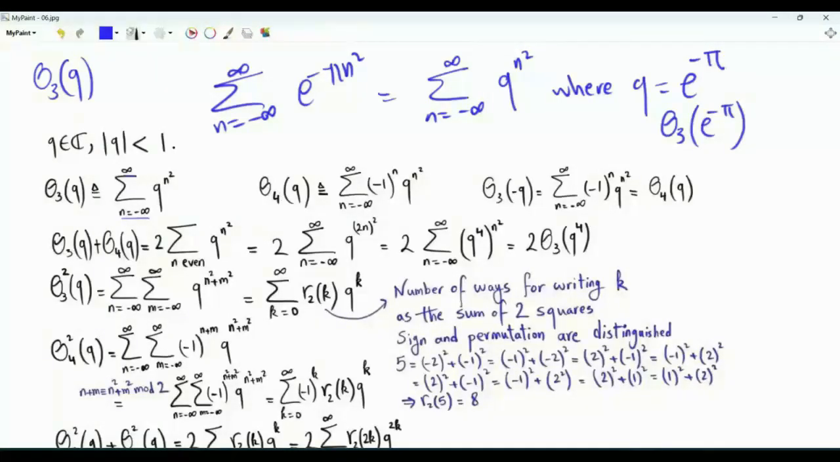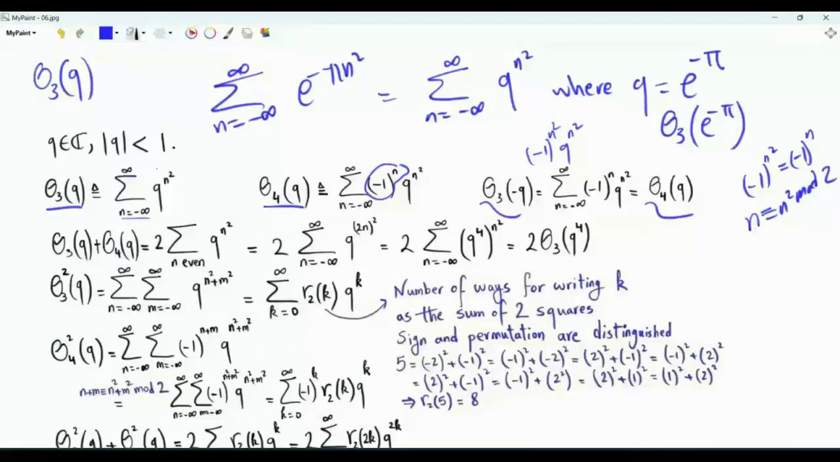We define another function, theta sub 4 of q, which is like theta 3, but it has this alternating term minus 1 to the power n, which is 1 when n is even and minus 1 when n is odd. Note that theta 3 of minus q is the summation n from minus infinity to infinity of minus 1 to the power n squared, times q to the power n squared. But minus 1 to the power n squared is the same as minus 1 to the power n, because n is congruent to n squared mod 2. N and n squared are both even or both odd. Thus, theta 3 of minus q is theta 4 of q.